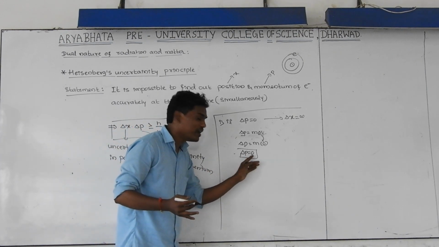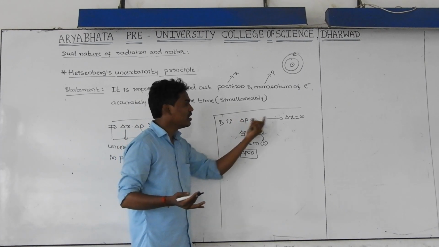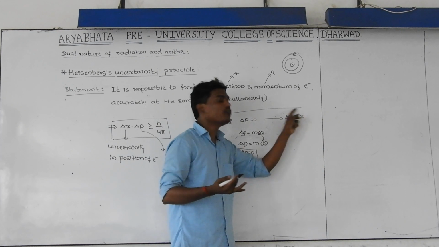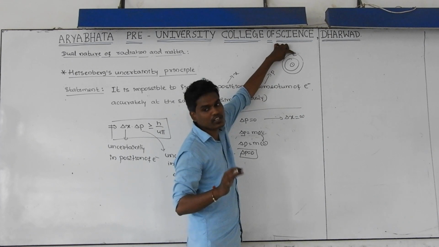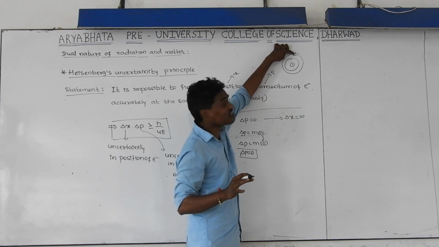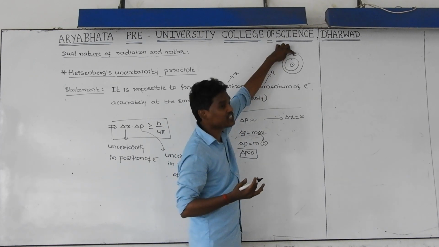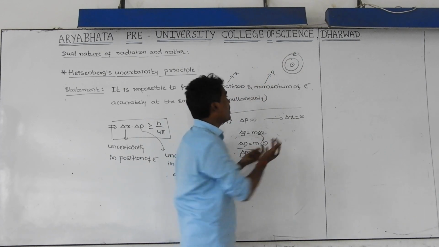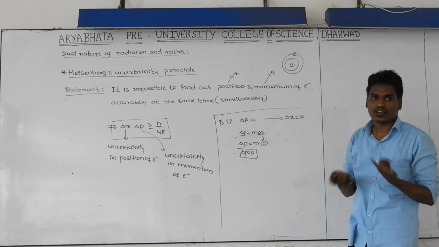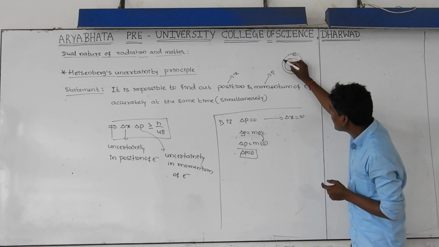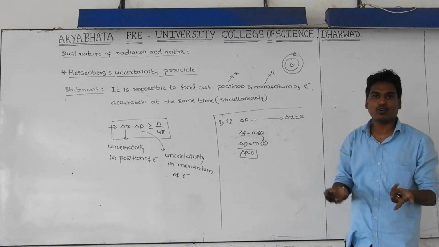Velocity is 0, so its momentum becomes 0. If momentum is 0, the exact value of momentum is known, but it is unable to find the value of position. Here the electron is at rest. I know that because its velocity is equal to 0. Electron at rest means its momentum is equal to 0. That is, I know the exact value. But where is the location of the electron? I don't know that exactly.